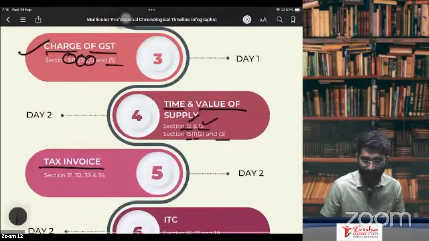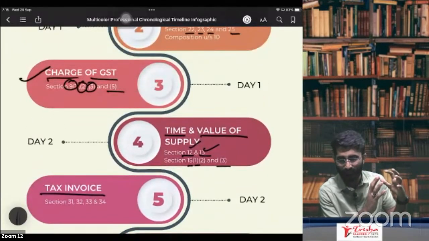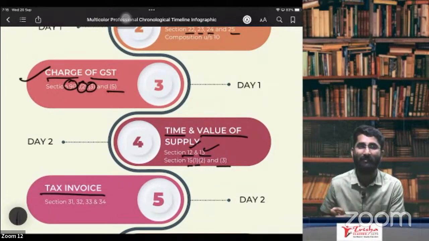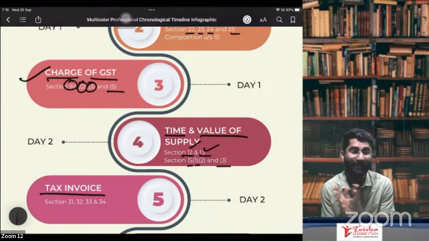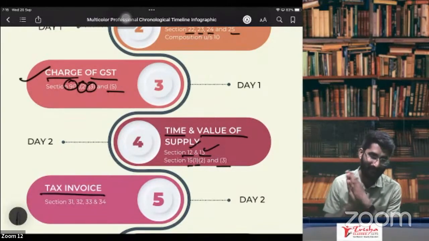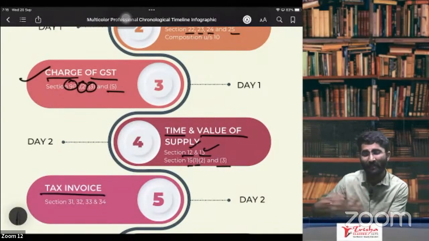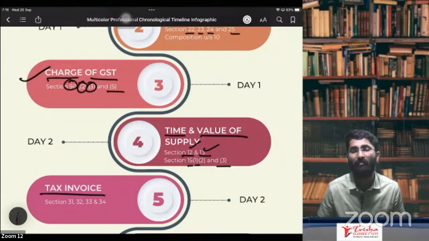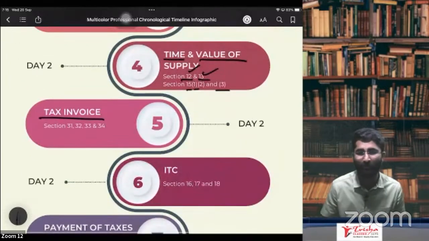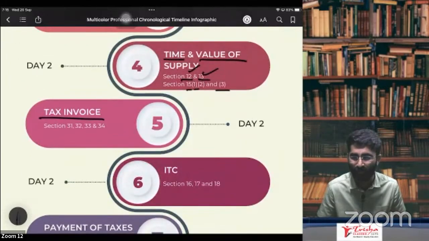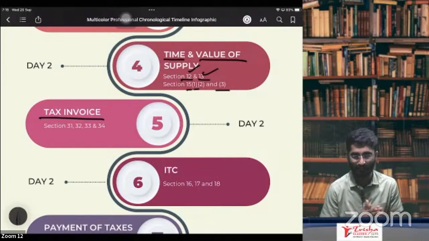Sir, I came to know what is the charge that I have to pay and at what time I have to pay. Okay, time of supply and value of supply: at what price I have to pay the GST, sir. So that we are going to discuss in tomorrow's class. Once we know what I have to pay, at what price, and what is the charge, soon we are going to know what are the rules for invoices. Tax invoice ka rule kya hai? So that we will be discussing.